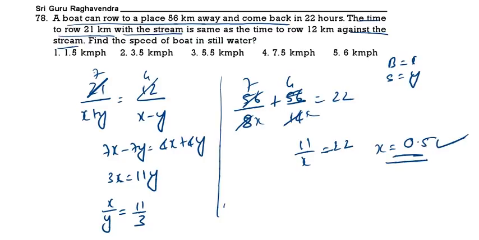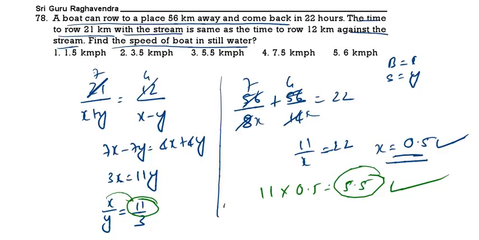If x is equal to 0.5, what is the speed of the boat in still water? Speed of the boat in still water, we got 11 parts. So each part is 0.5. 11 into 0.5 is 5.5. That is the correct answer.